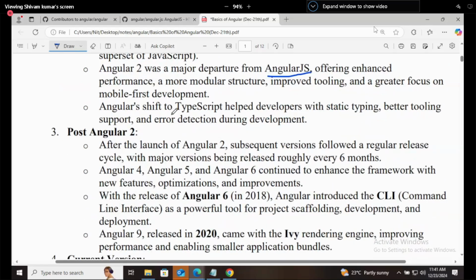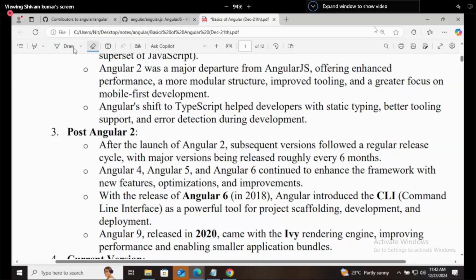The shift to TypeScript helped developers with static typing. Static typing means we have to declare the data type before using it, because it is using TypeScript. This gives type safety, better tooling support, and error detection. If we are using TypeScript, we will easily get compile-time errors, so we can detect them. That is the good thing in Angular.